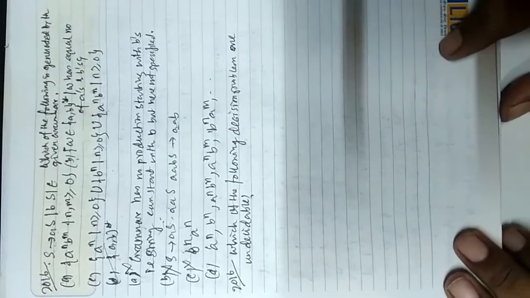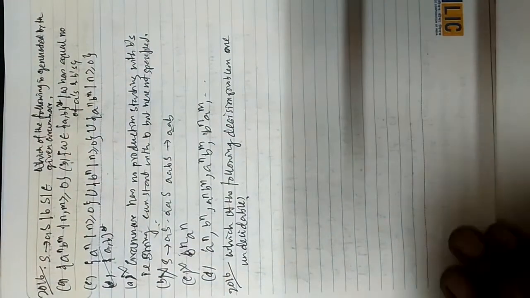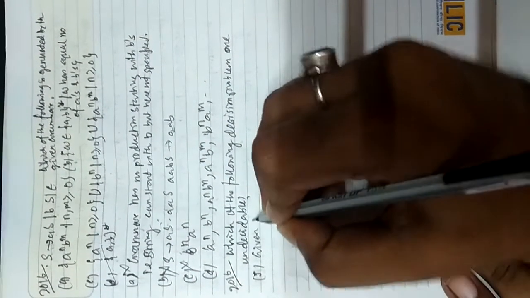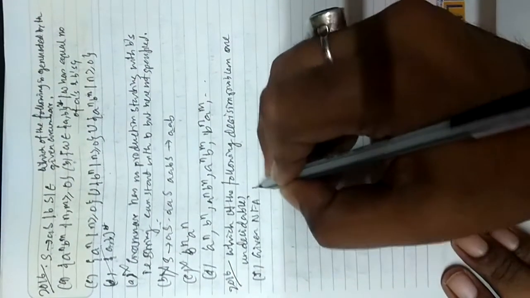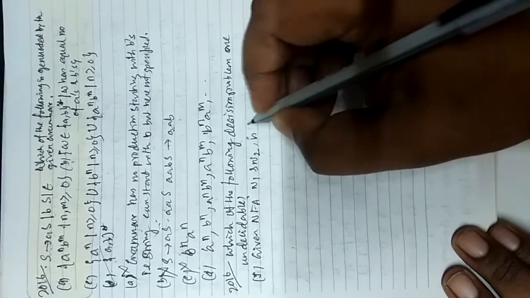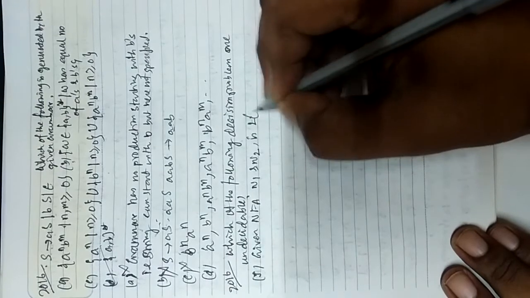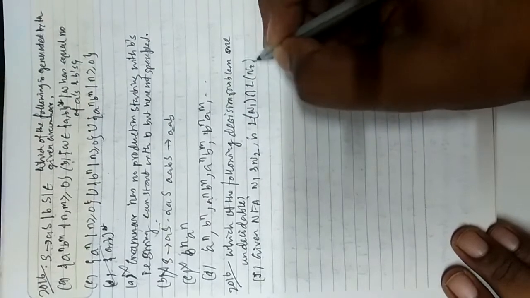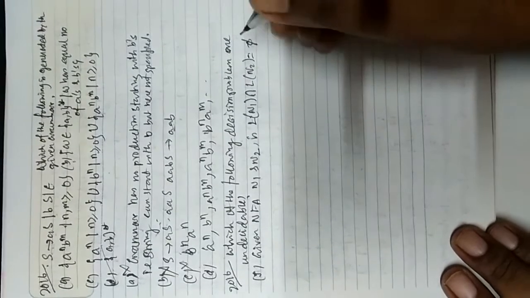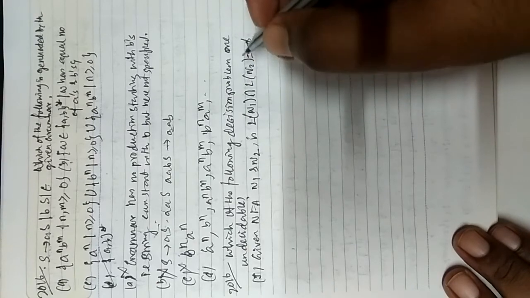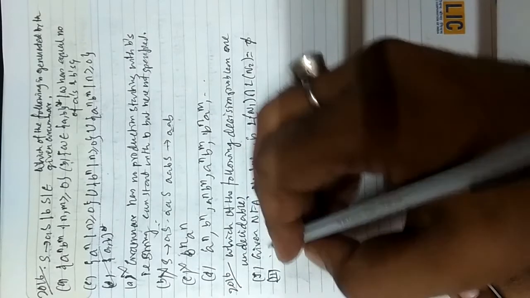Okay, so it is given that number 1: given NFA N1 and N2, is L of N1 intersection L of N2 equal to ∅? Okay, so now, first I write all this. Number 2 is